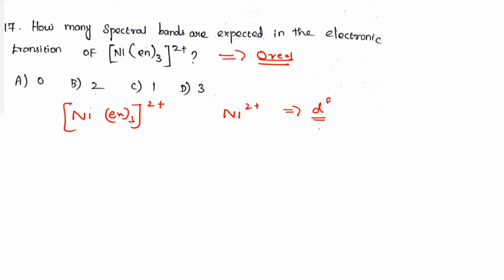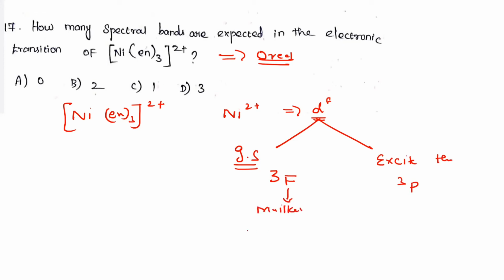In d8, the ground state term is 3F. The first excited state term is 3P. The F term has three Mulliken symbols possible: 3A2, 3T1 and 3T2. In the case of the P term, only one is possible, that is 3T1(P). If you apply the orbital diagram, how many spectral lines will be possible?